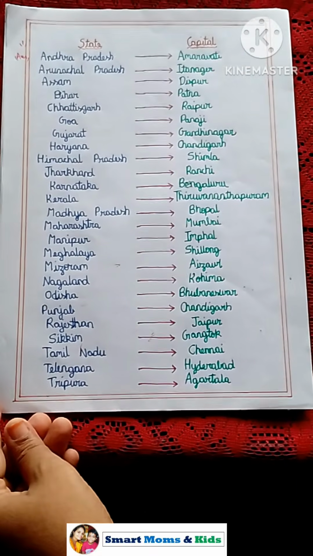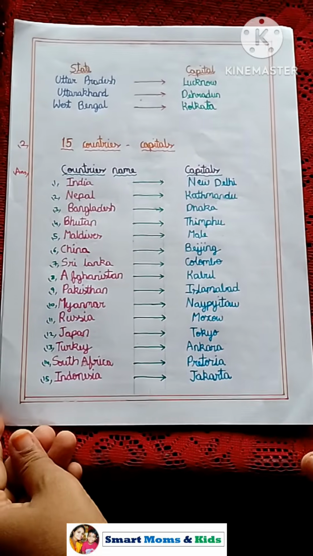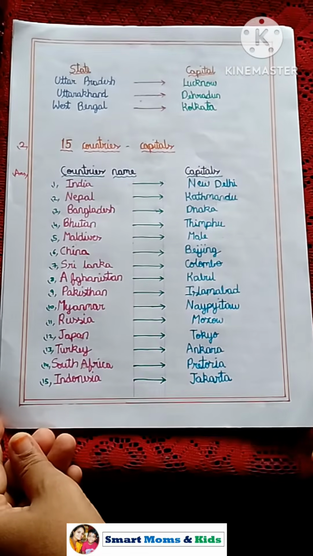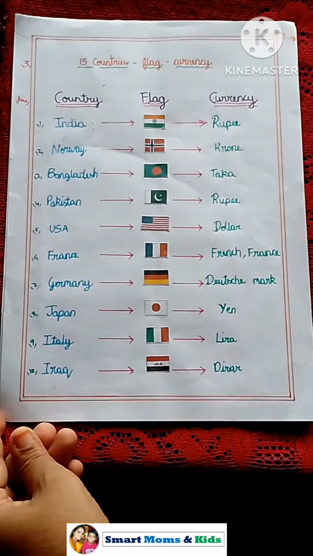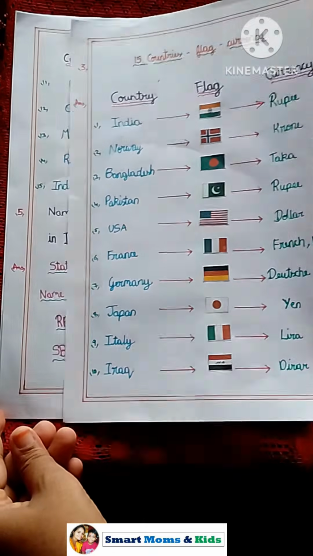These are the Indian states and capitals. These are the names of 15 countries and their capitals. These are the names of 15 countries, their flags and their currencies.